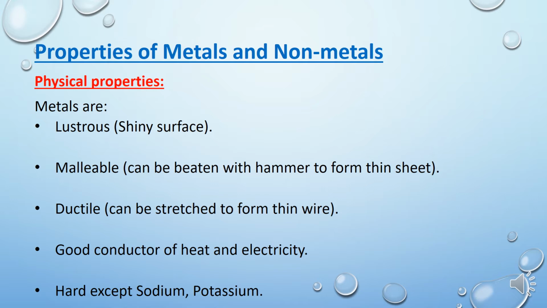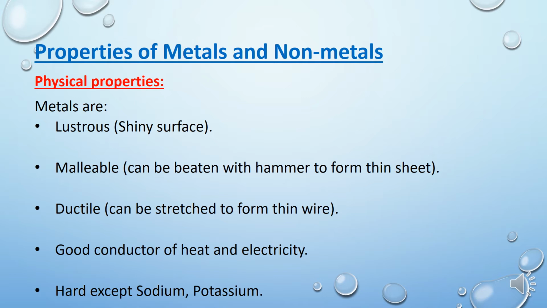Next property, children, is malleable. Malleable, you already know, is the property by which a metal will turn into a thin sheet after beating with a hammer. Gold and silver are the metals considered the best malleable metals. That means they can be transformed into very thin sheets.